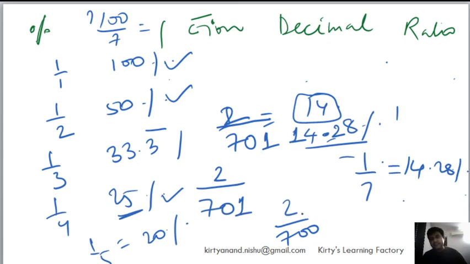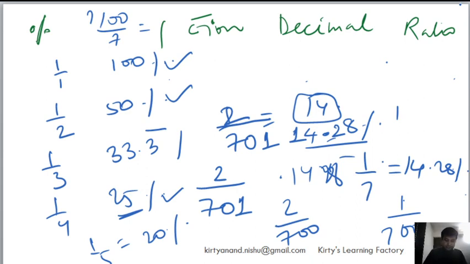We can, right? Because this numerator is so small as compared to 700, I can basically say that this will be equal to 1 by 700, which basically is whatever value I am getting of 1 by 7, I have to divide it by 100 further. So this value is 14.28%. So 2 by 701, then it should be about 0.1428, right? And that's how we will calculate these percentages.